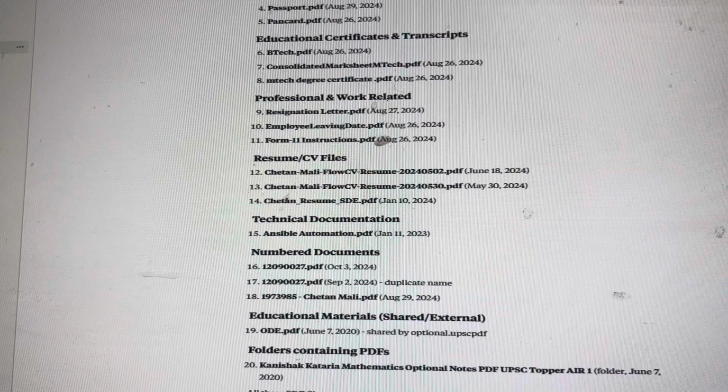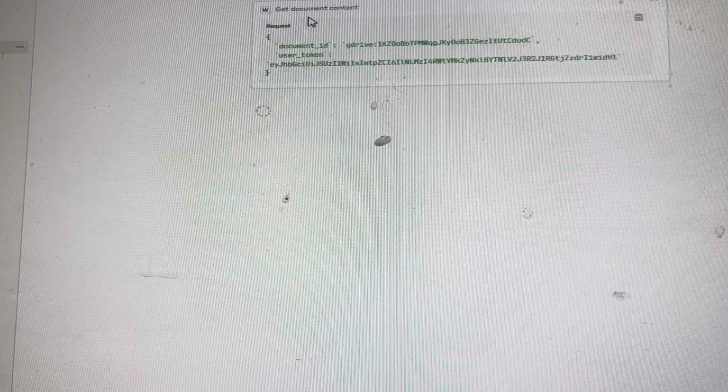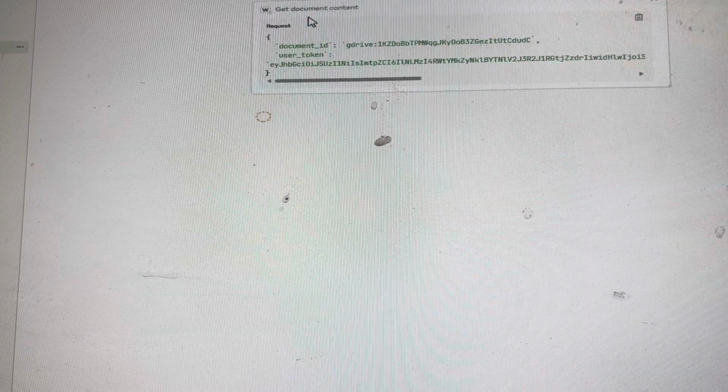Summarize Ansible automation .pdf file. So it will try to get the contents of that particular file.